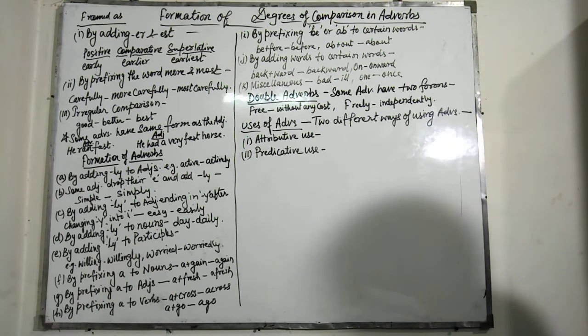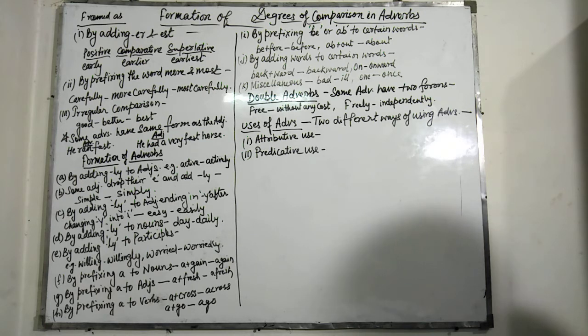Next, very qualifies the present participle also. This story is very interesting. Interesting is a participle and very qualifies the present participle. I am very pleased with you. Next, very is used to modify the adverb much. I like my school very much. Much is an adverb and very is being used here to qualify the adverb much. He looks very much dejected.